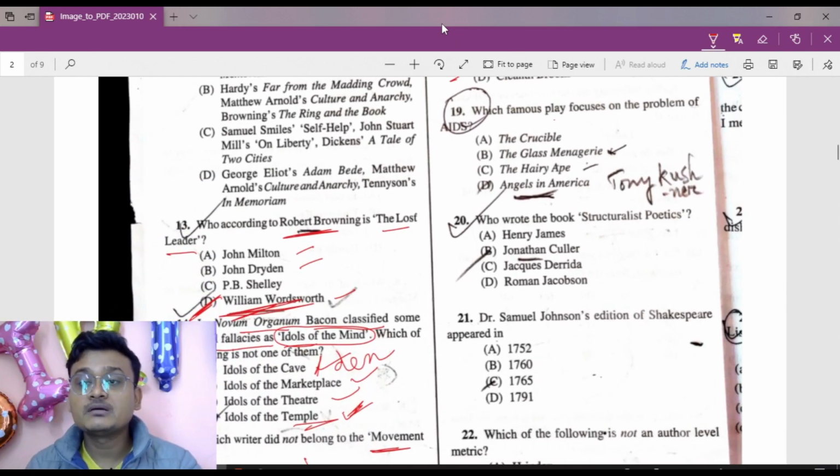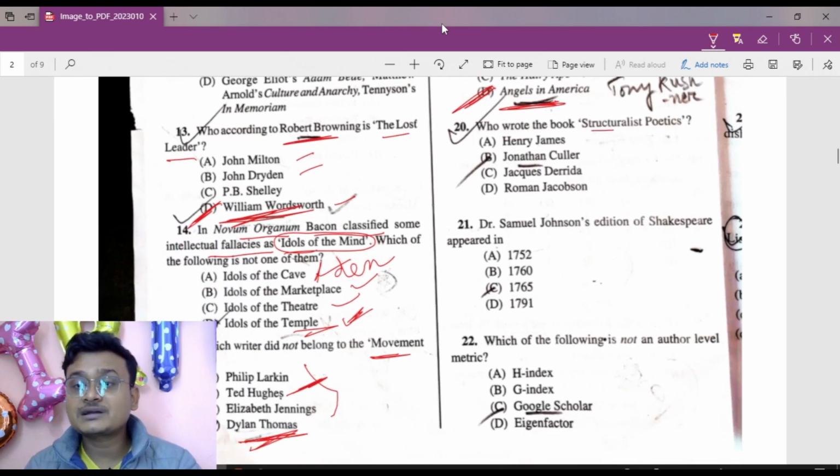Which famous play focuses on the problem of AIDS? That is Angels in America. It was written by Tony Kushner, an American writer. So it was Angels in America that deals with the problems of AIDS. Okay. Now to question number 20.